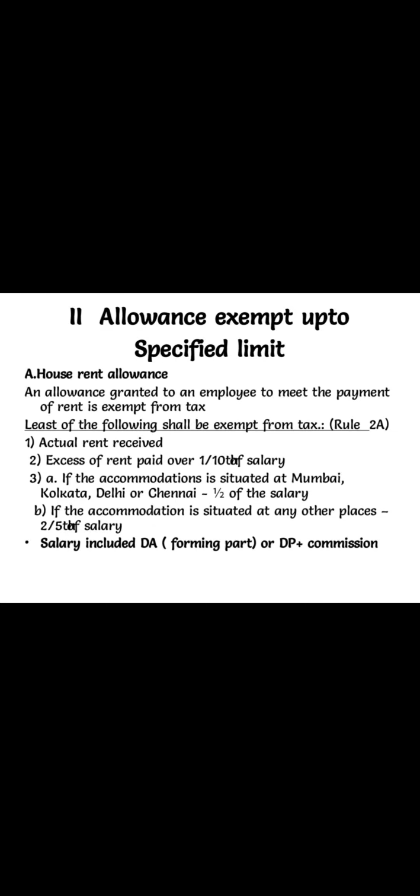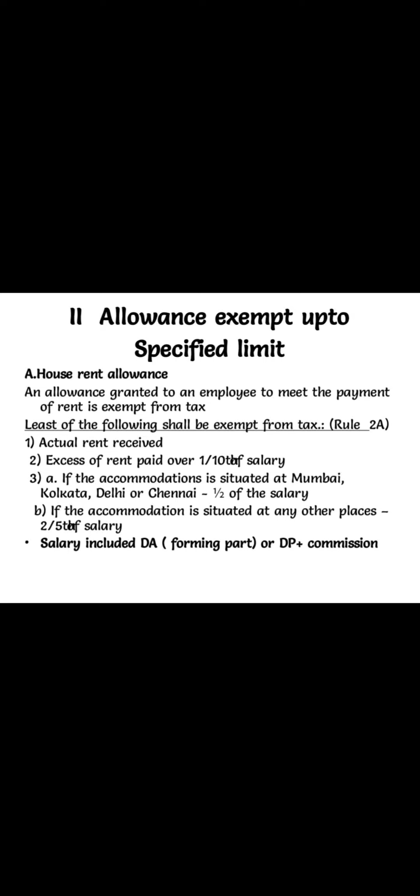That is, actual HRA received, rent paid minus 10% of salary, and 40% or 50% of salary. If the house is situated in a metropolitan city, 50% of salary, or otherwise 40% of salary is allowed. So out of three provisions, the least amount is exempted.